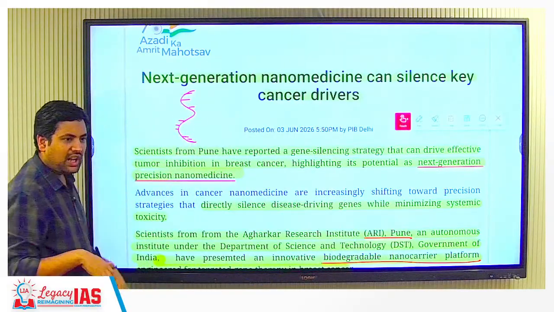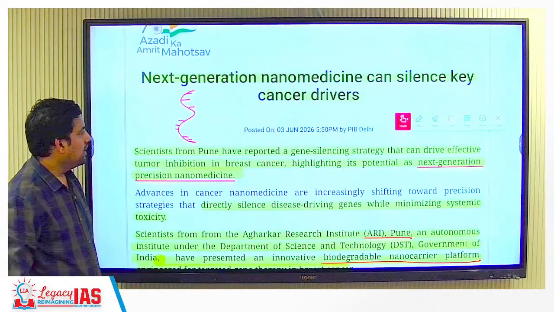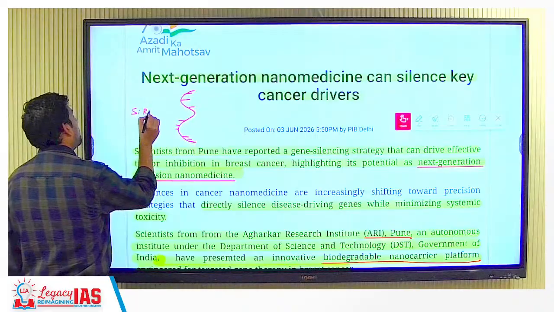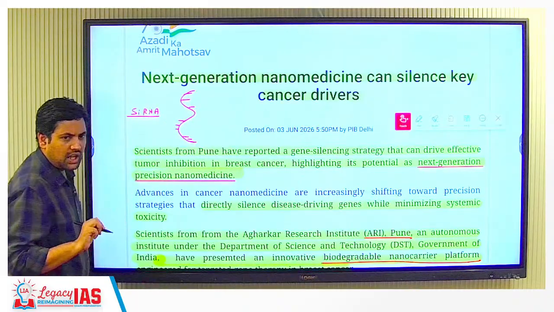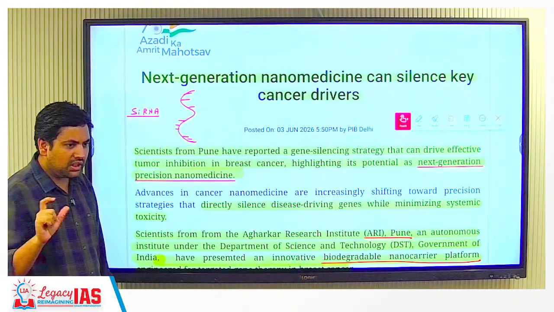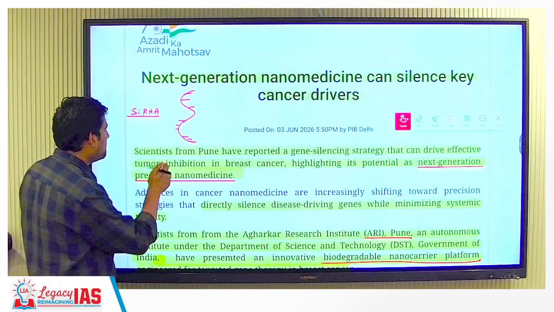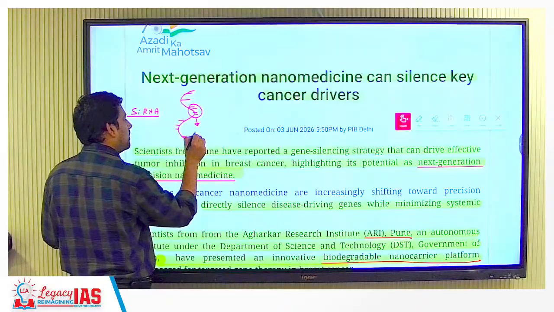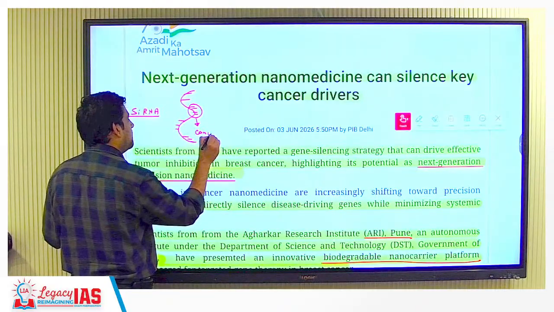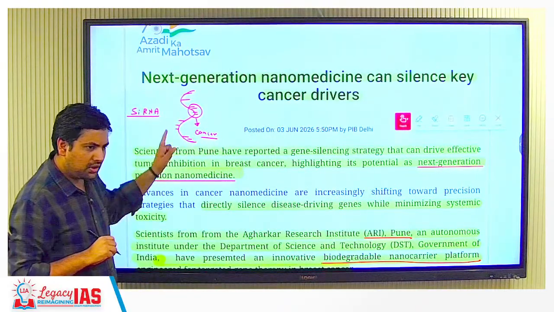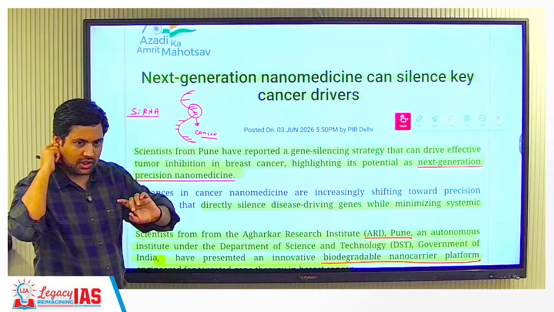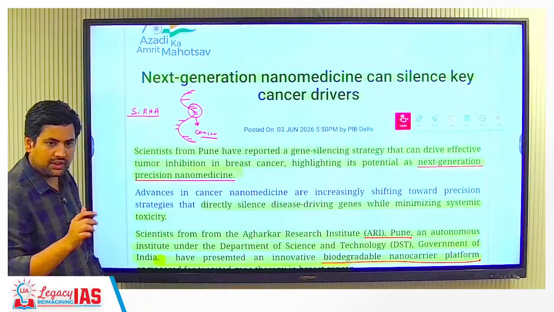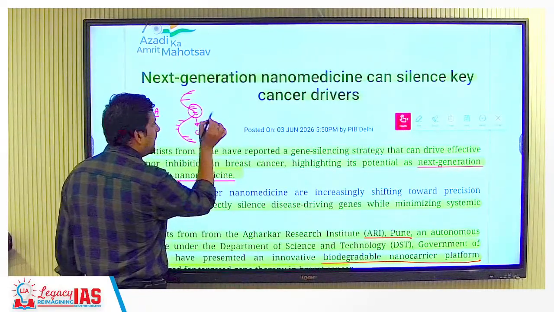This looks like an RNA, something like RNA. Correct. Now there is something known as small interfering RNA. We'll read all about them. Small interfering RNA does what? Let's say this part of your DNA is not good or is causing cancer in you. So you don't want this part to be expressed in you, correct? So what you can do, you can design certain small interfering RNAs, and these small interfering RNAs will do what?